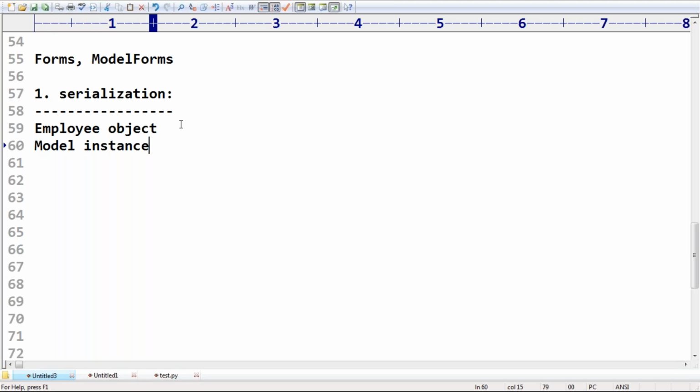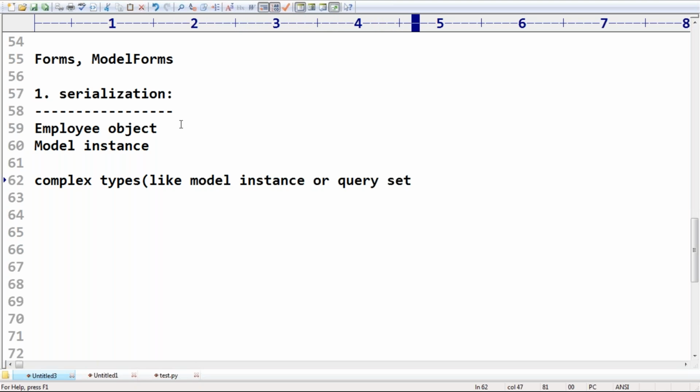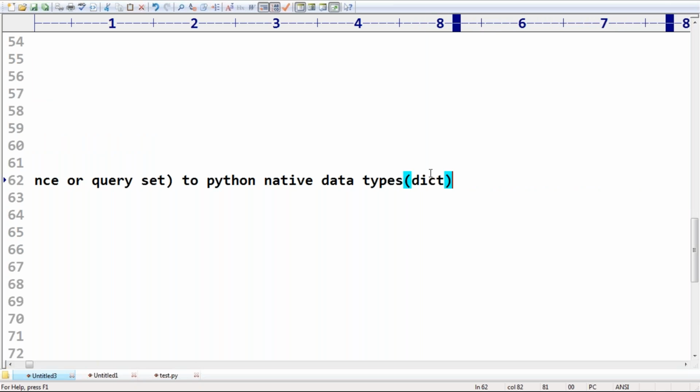The process of converting complex types like a model object, model instance or query set to Python native data types like dict, meaning dictionary, sir.